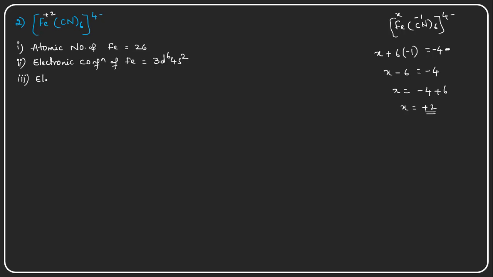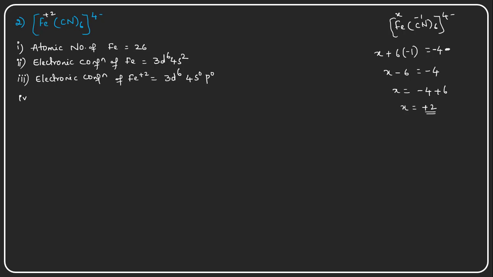So what is the electronic configuration of iron +2? How is it forming a +2 oxidation state? By losing 2 electrons, it is forming the +2 oxidation state. So what will be the electronic configuration now? 3d6, 4s0, and 4p is also 0.